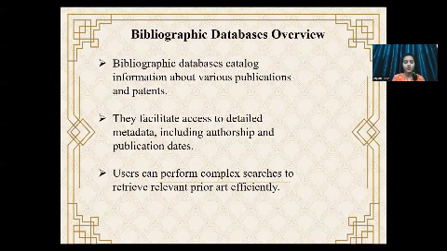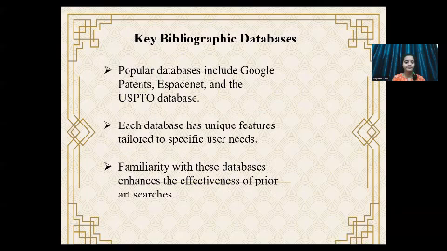Bibliographic databases overview. Bibliographic databases catalog information about various publications and patents. They facilitate access to detailed metadata, including authorship as well as publication dates. Users can perform complex searches to retrieve the relevant prior art efficiently.